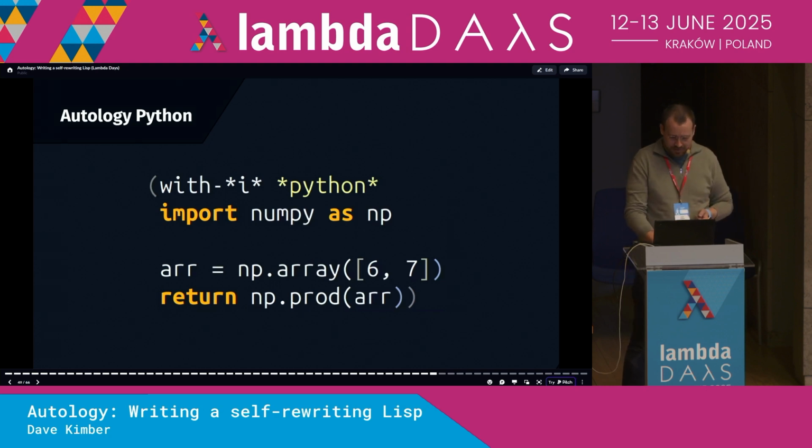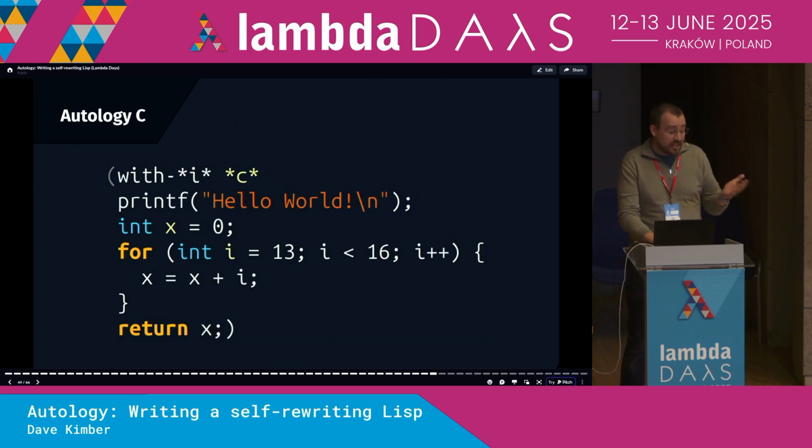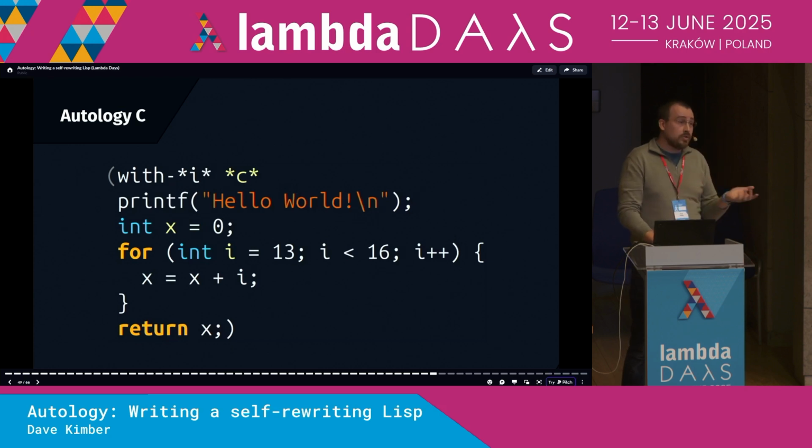Let's go one step further. Here is an Autology program that uses a predefined C interpreter. I still can't quite believe this works, but it really does. This program actually does print hello world, and it faithfully simulates the imperative stateful for loop with all its assignments and mutations, but it does it in a functional, pure way. It's a bit strange, admittedly, since this is an interpreted C instead of a compiled C. Although theoretically, it would be possible for Autology to modify itself so that it reads in C code, compiles it with appropriate system utilities, executes it on the host system, and then returns the value to the running Autology program. I've not done this, but if you think that sounds like a fun weekend project, the repo is very open to pull requests.